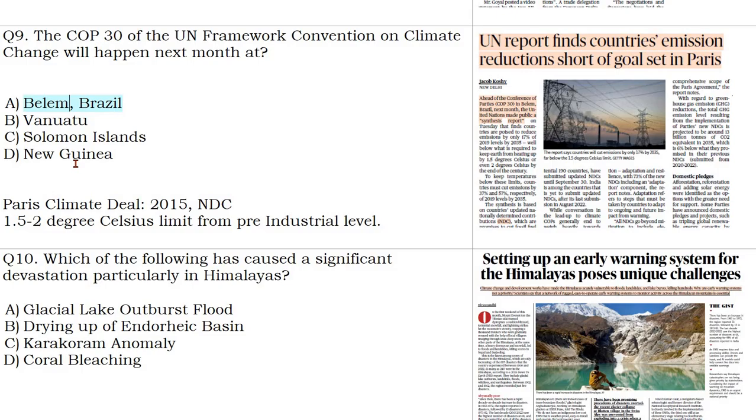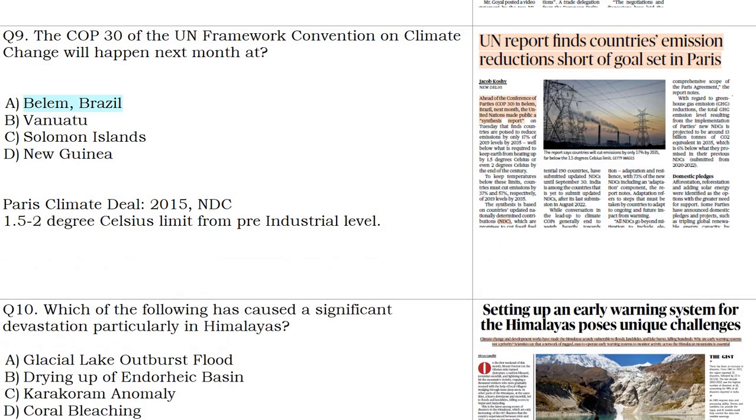So what was the goal? The goal was said that we will take down the rising temperature below a certain limit. Okay. So what was that limit? That limit was 1.5 degree to 2 degrees Celsius limit from the pre-industrial level. Okay. So in that limit, we have to keep the global warming, but that has not happened yet. Okay. We are falling short of that. So let us see what is going to happen in this COP30.